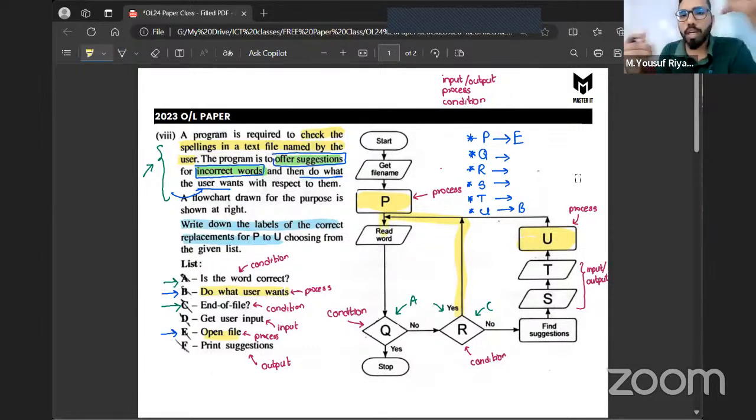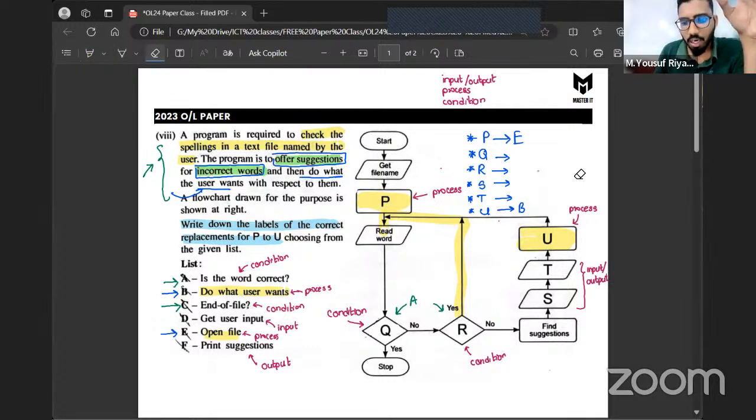Now, if I have come to the end of the file, should I again go and read any words? Let's say a file has five names, and let's say I have read all five names. I have gone through all five words. Now I'm asking, have you reached the end of the file? You're saying yes. Now should I again go and read something? No. So technically, if you use A here and C here, that sounds wrong.